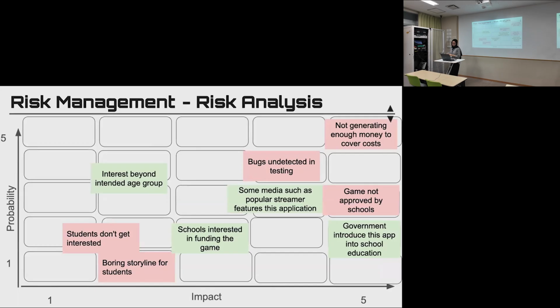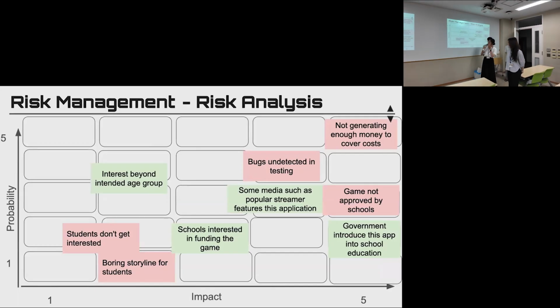This is our risk analysis. Pink shows the negative risk and green shows the positive risk. As a negative risk, we include such as not generating enough money to cover costs, and as the positive risk, we include as some media such as popular streamer features this application.